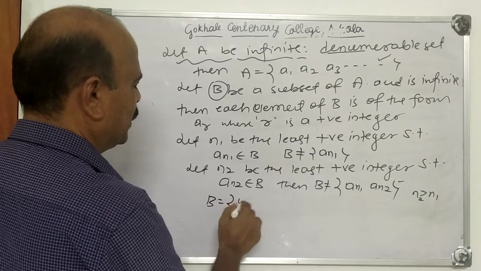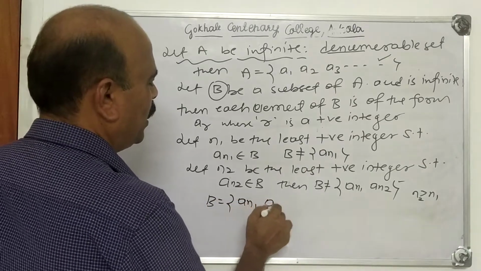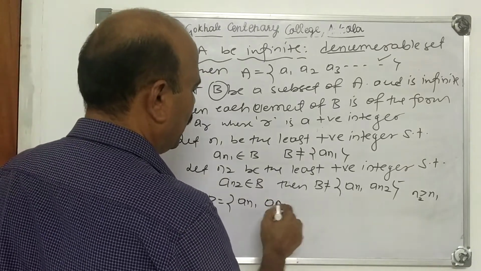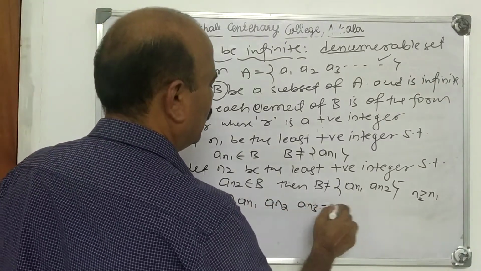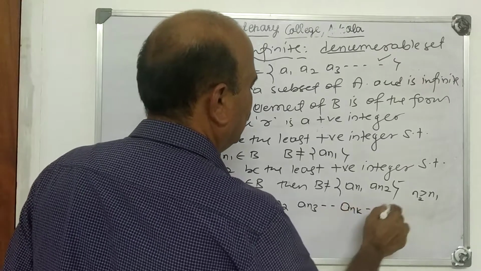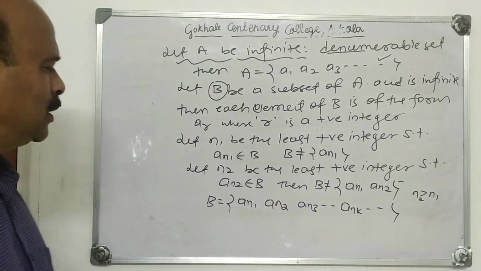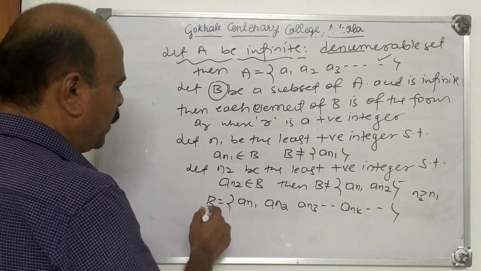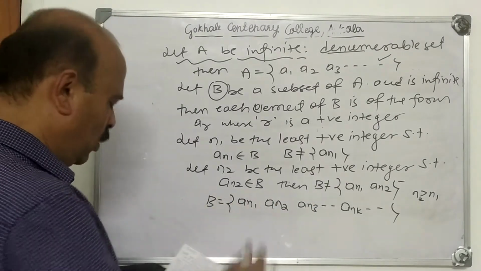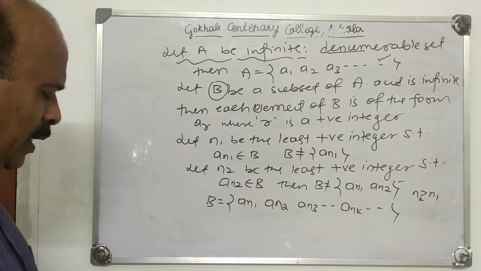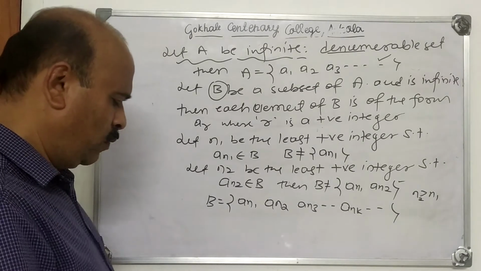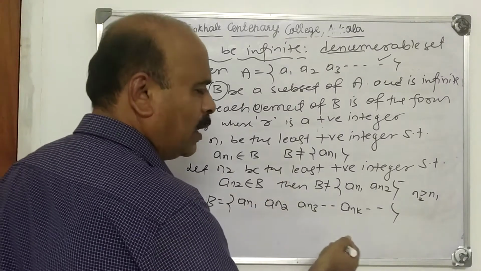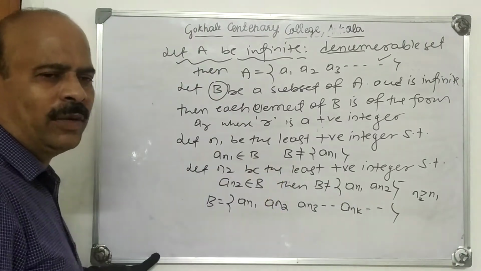Now continuing like this, what do you get? B, the subset of A, is of this form: An1, An2, An3, Ank and so on. This is a subset of A and it is infinite. Now I say that B is denumerable. Why is B denumerable? B is denumerable and we conclude hence it is countable.